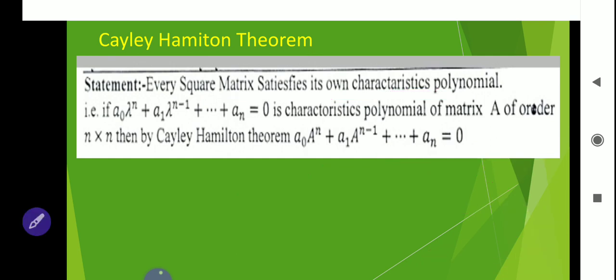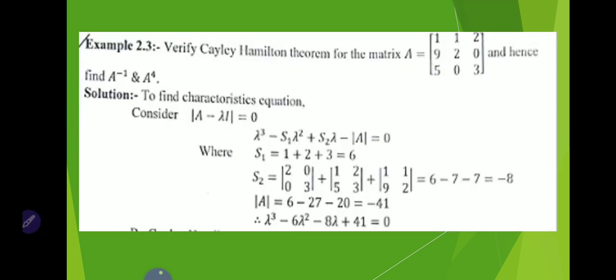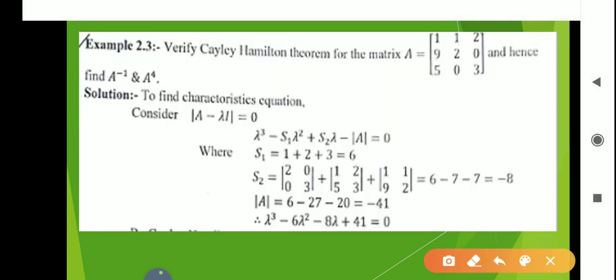Okay, so we will take one problem on Cayley-Hamilton theorem here. First problem is: verify Cayley-Hamilton theorem for the matrix A equal to [1 1 2; 9 2 0; 5 0 3], and hence find A inverse and A to the power 4. So first we have to verify Cayley-Hamilton theorem.